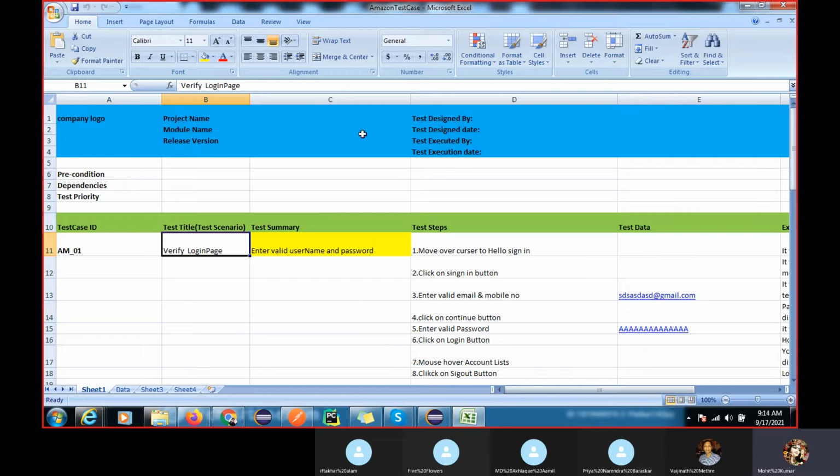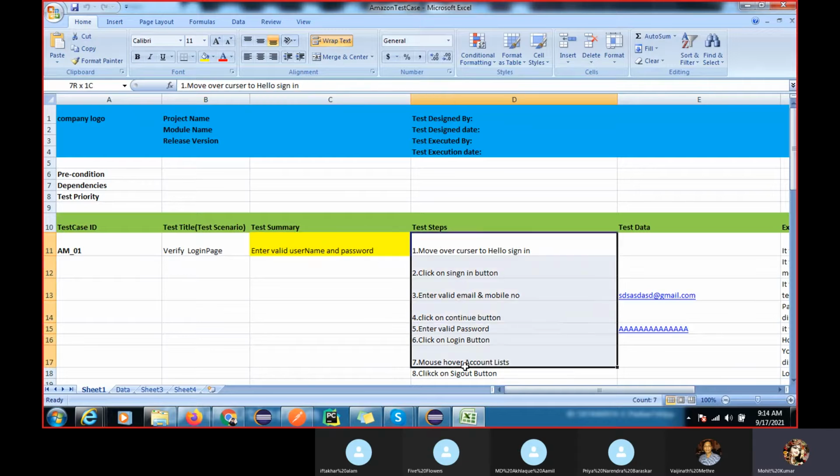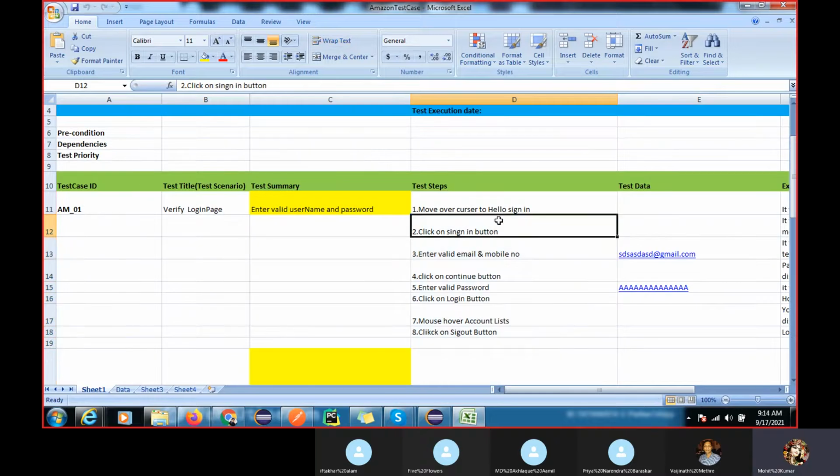But this is your generic thing. First, you can see we have the company logo, the title of this scenario and test summary, and here we have the steps. This is the first test case: mouse over to hello sign in.